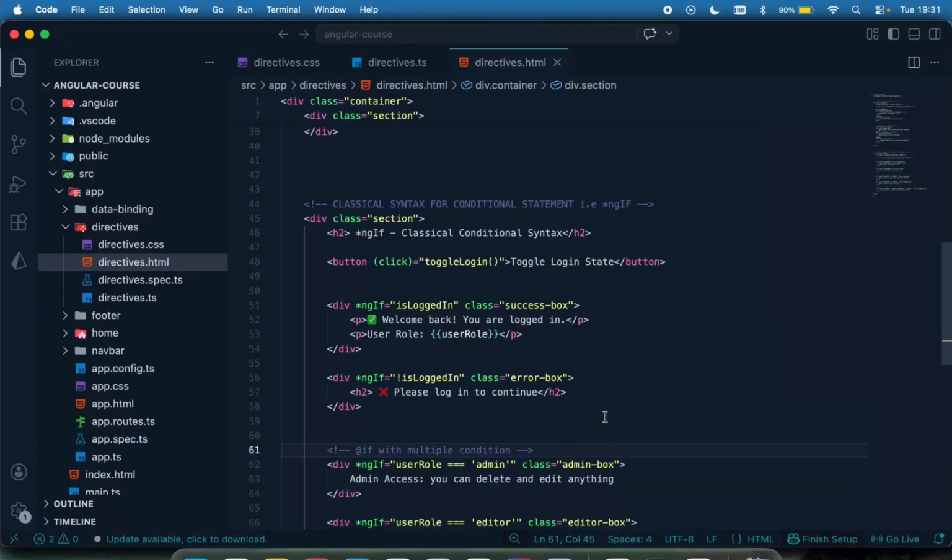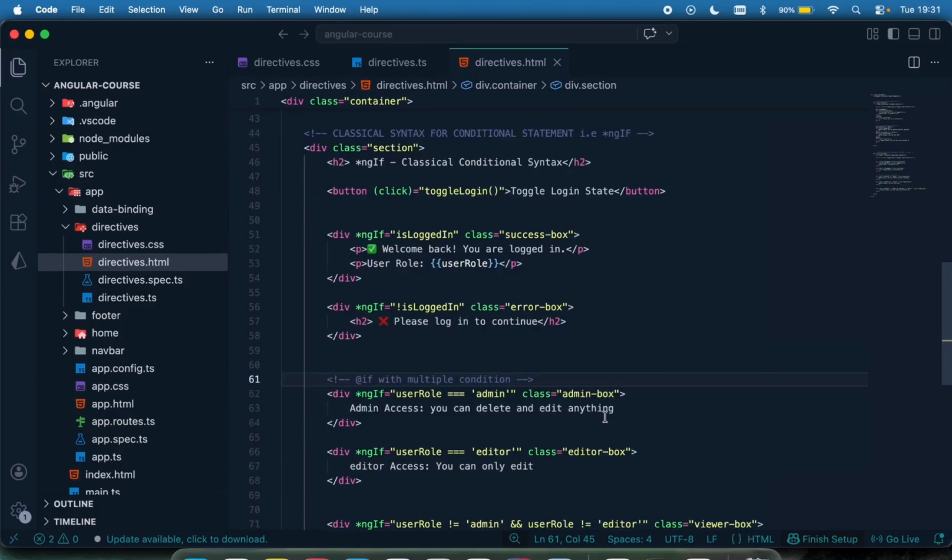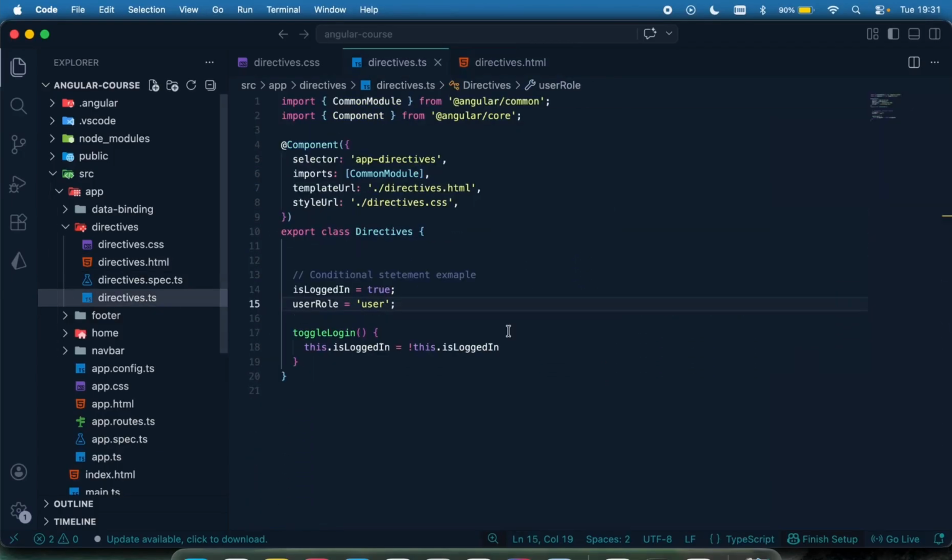Now let's proceed to look at the for loop directive. So I'm going to come to my component right here again. Make sure you have the common module right here. I'm moving down. I'm going to just have some arrays which will be used for explaining the for loop. So we just want to have an array of items. I want to display these items in our template. So I'm going to say arrays for loop directive.